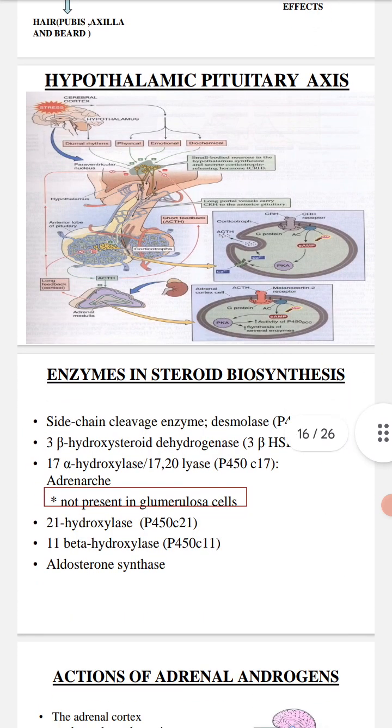These are the enzymes used in steroid biosynthesis: side chain cleavage enzyme, desmolase, P450 side chain cleavage enzyme, then 3 beta hydroxysteroid dehydrogenase, then 17 alpha hydroxylase, 17,20 lyase, which is not present in the glomerulosa cells, then 21 hydroxylase, 11 beta hydroxylase, and aldosterone synthetase.